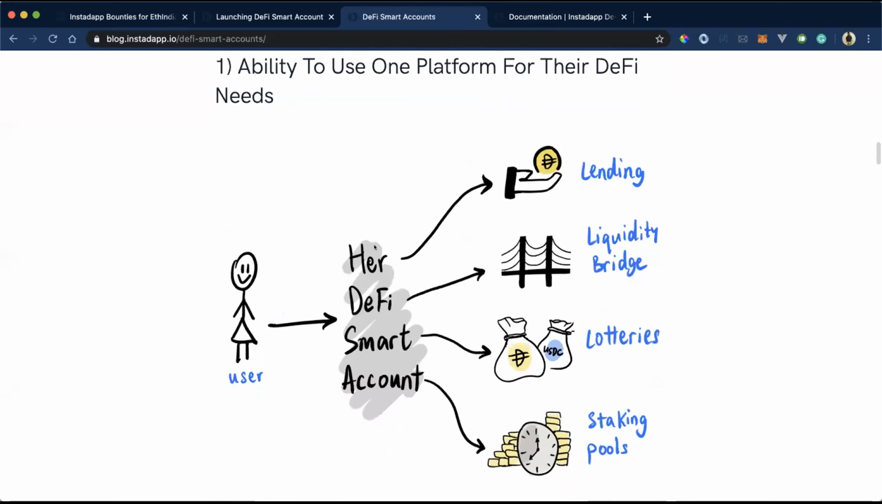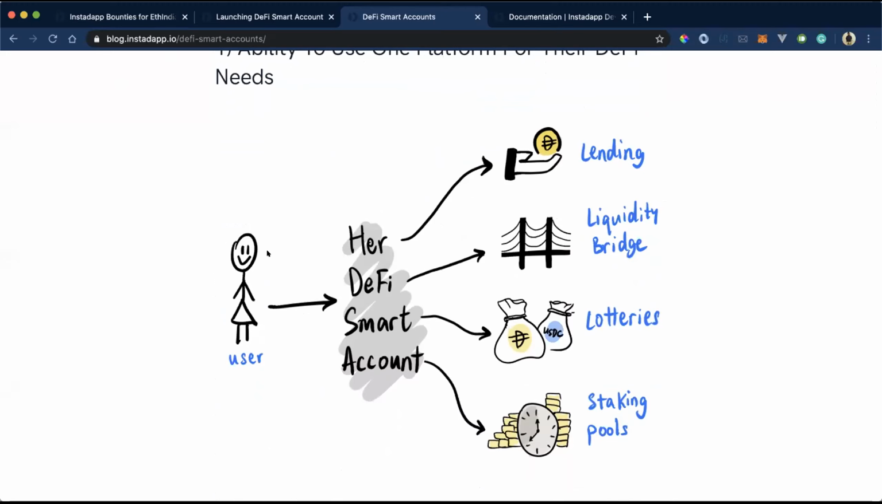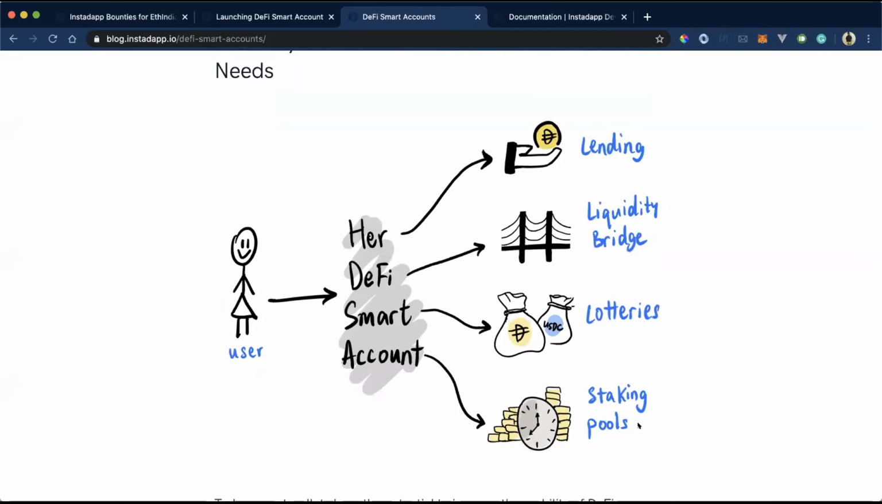As you can see, a user can have multiple DSAs and he can manage lending, liquidity bridge, lotteries, and staking pools. A user can have multiple accounts and keep one account for lending, another account for leveraging his assets, and another account for lotteries.